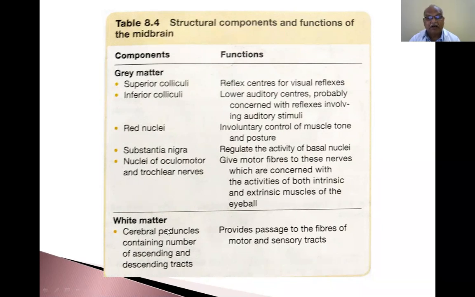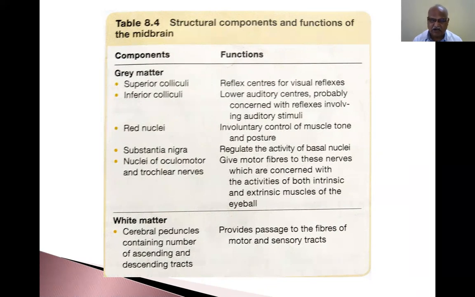White matter: cerebral peduncles containing a number of ascending and descending tracts, provides passage to the fibers of motor and sensory tracts. This is a standard table given in standard textbooks. So the midbrain is divided into gray matter and white matter. Central nervous system is divided only into gray matter and white matter. Gray matter is nothing but neurons, white matter is nothing but fibers. They are ascending and descending fibers.